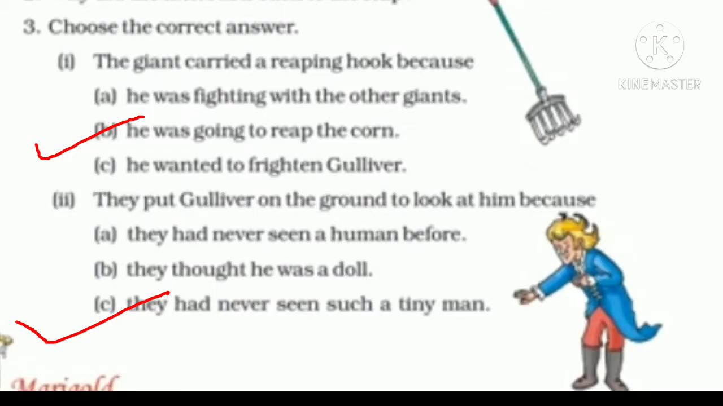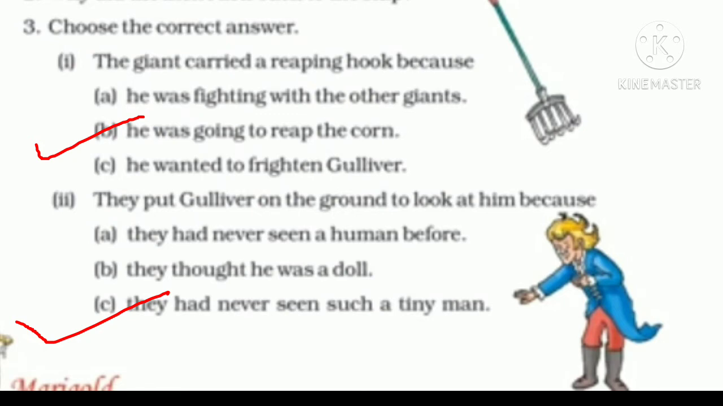Question 3 is choose the correct answer. Your first one is, the giant carried a reaping hook because, and your options are: the first one, he was fighting with the other giants. Second, he was going to reap the crop. Third, he wanted to frighten Gulliver. So your correct answer is option 2. He was going to reap the crop.